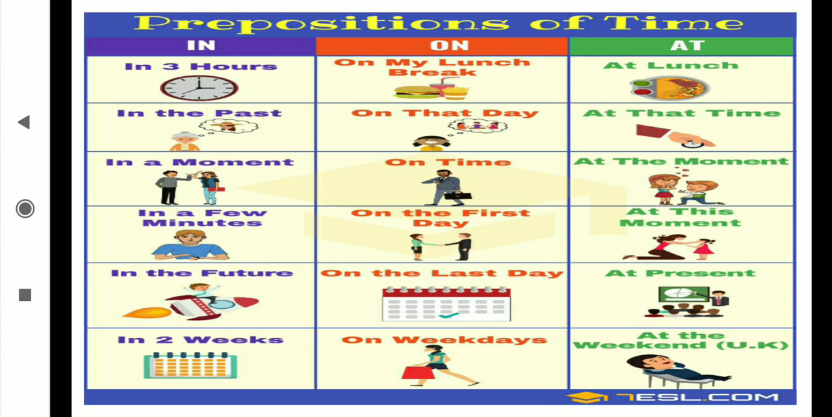Okay. Now: on my lunch break, on that day, on time, on the first day, on the last day, on weekdays. Okay. And: at lunch, at that time, at the moment, at this moment, at present, at the weekend. Okay, these all indicate in, on and at, how we are using them in the sentence. You got these examples, revise them again and again, and you will get the idea which words are time-indicating words and which prepositions we are using to show the time.